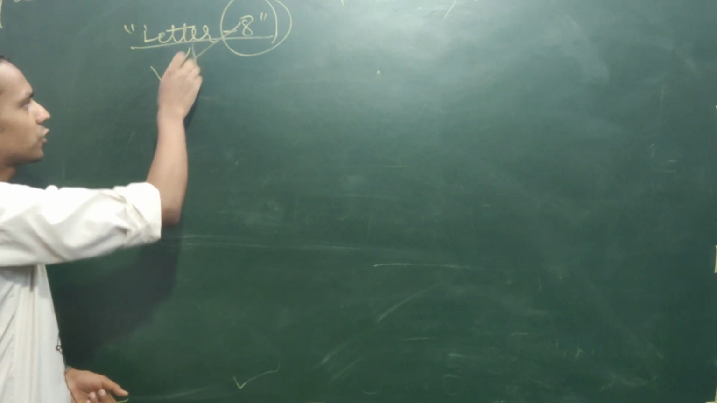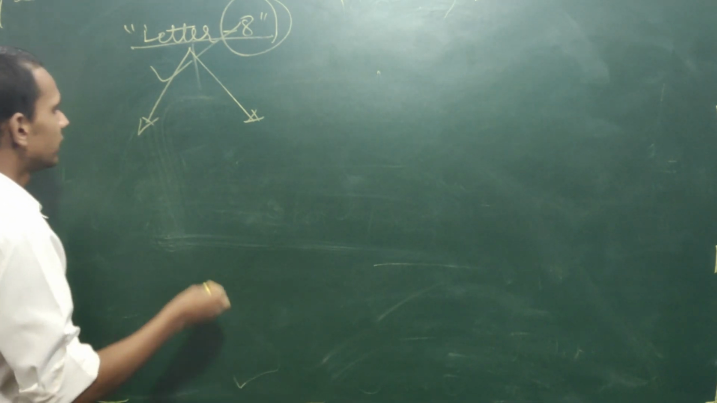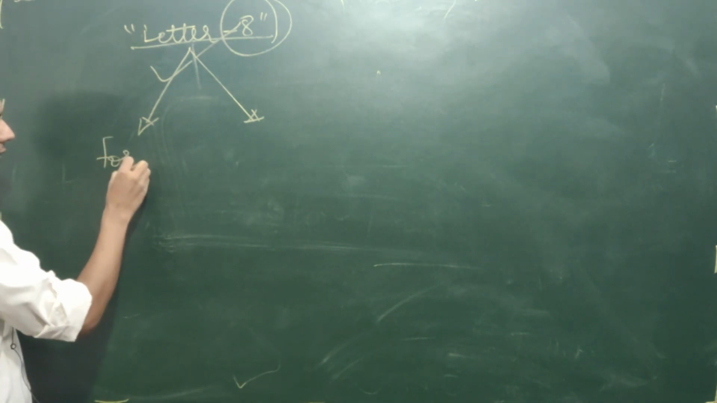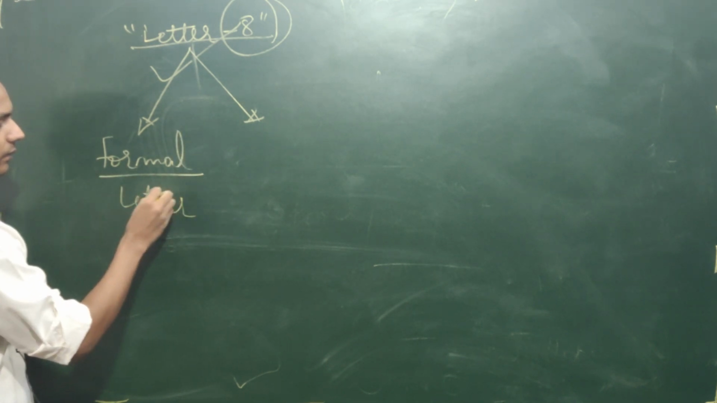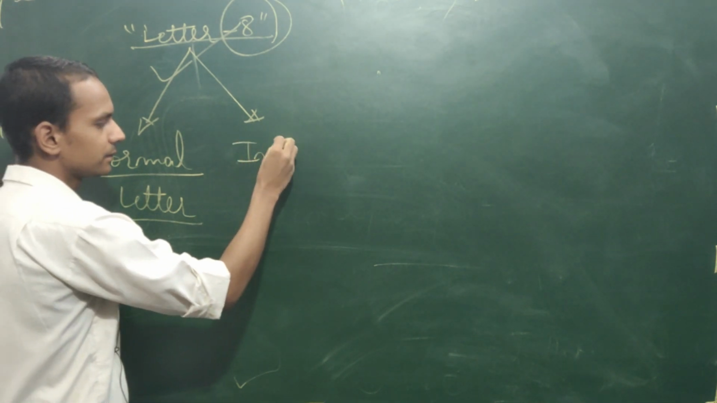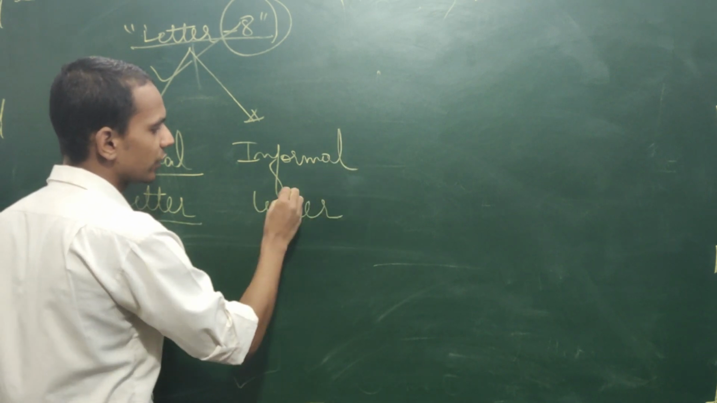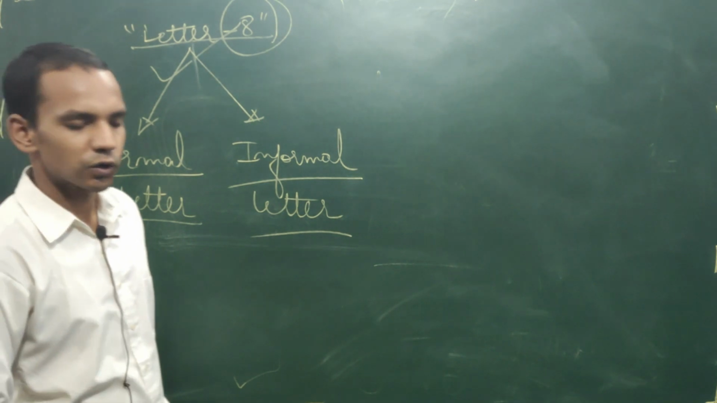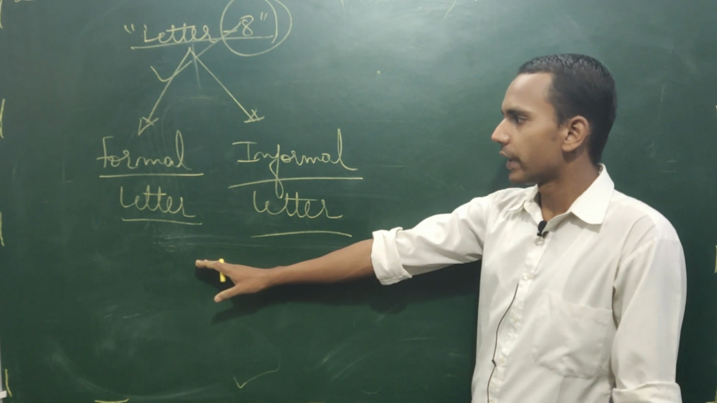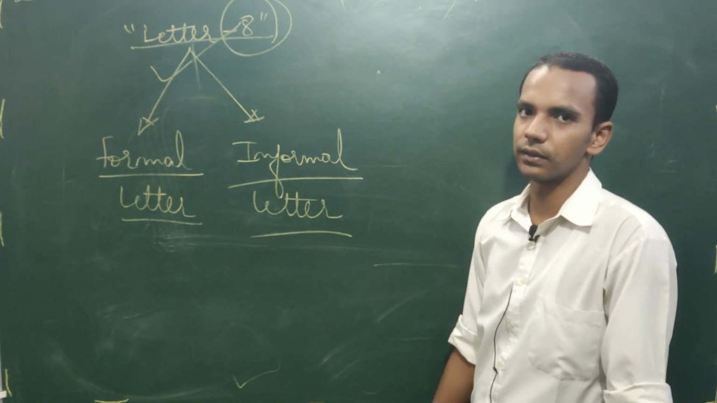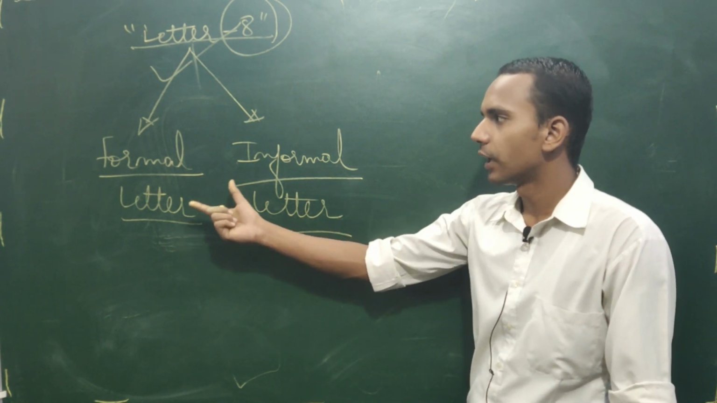So first of all, letters are of two kinds, children. Up to 10th standard you can learn that they are formal letters and informal letters. After 10th standard you will study semi-formal and semi-informal letters also. But up to 10th standard we have to study only two, formal letter and informal letter. Is it clear?